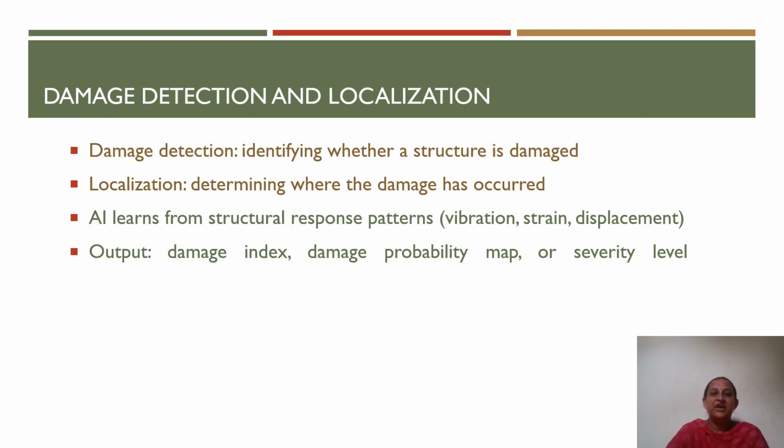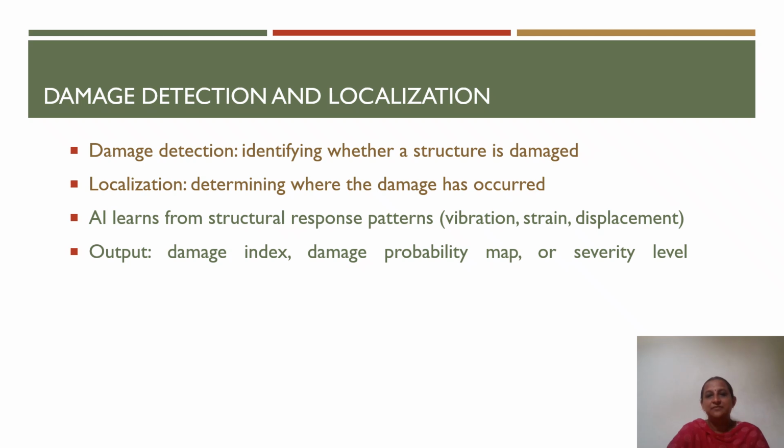The output of the trained AI model is used for finding a damage index, indicating the extent of deterioration, and a damage probability map showing the damage region or the severity of the damage. And we will be able to classify the damage as minor, moderate or severe. So these are helpful for making informed maintenance and rehabilitation decisions. So this is about damage detection and localization.